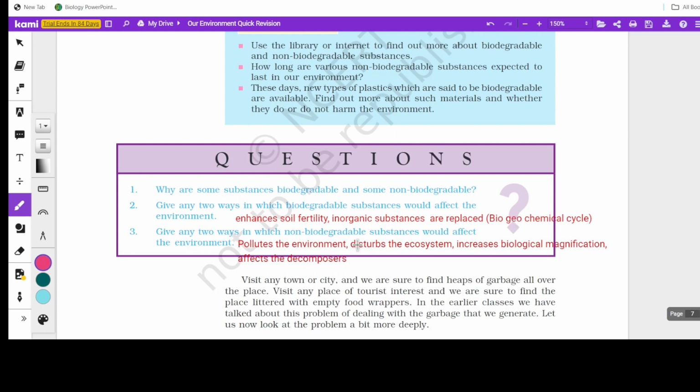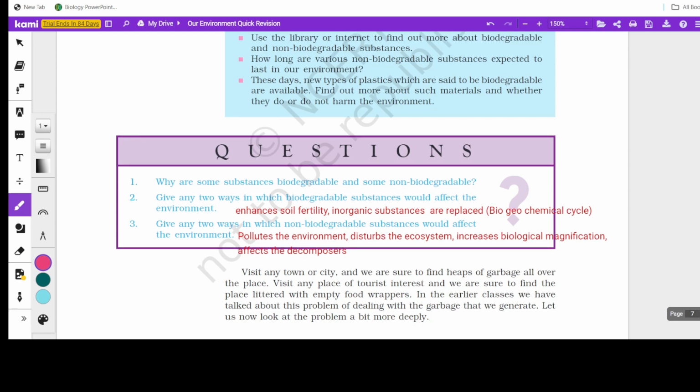And what happens if non-biodegradable substances are accumulated or piled up? It pollutes the environment, it disturbs the ecosystem, it increases biological magnification, and affects the decomposers. So quite a lot of points you can write. Okay.